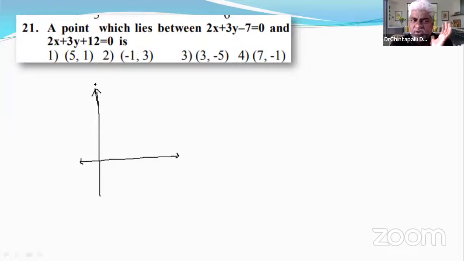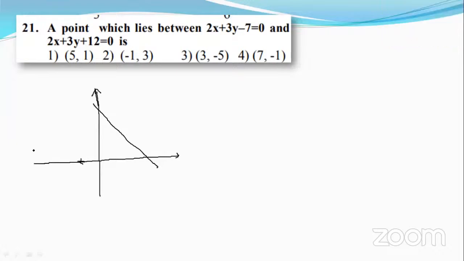Observe carefully a point which lies between 2x plus 3y minus 7 equal to 0 and 2x plus 3y plus 12 equal to 0, right? If it is one line and it is another line, these are the two lines.